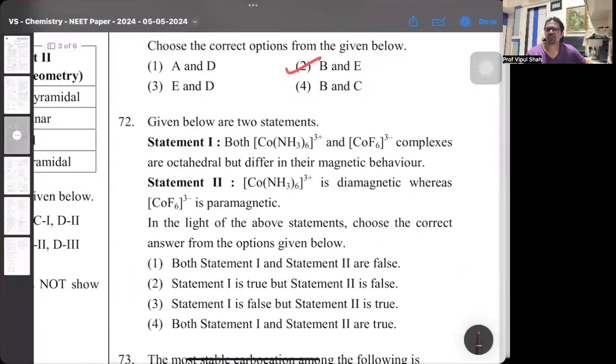And statements are given below. Now, this is again both examples. These are given as per the VBT in coordination compounds. They've explained both the examples, and this is a paragraph on which the statements are there. So these are all the paragraphs which are given, as well as the entire examples explained in NCERT. Hexaamminecobalt(III) as well as hexafluoridocobaltate(III), both over there. They are octahedral but different in magnetic behavior. [Co(NH3)6]3+ is diamagnetic, whereas the other one is paramagnetic.